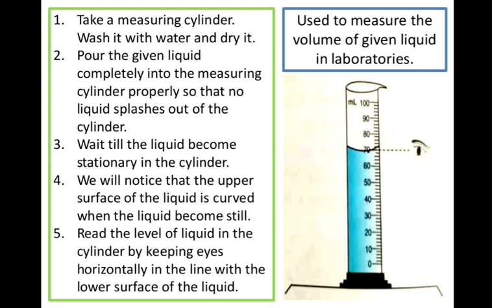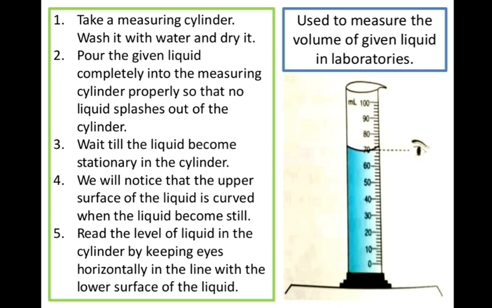When this liquid becomes still, we have to read the level of the liquid in the cylinder by keeping our eyes horizontally. If our eyes are horizontal to the water level, only then can we take the correct reading. Otherwise, when we look from below or from above the water level or the liquid level in the measuring cylinder, we are going to get an error in the reading. Fine, so we have to keep our eyes horizontal with the liquid level.